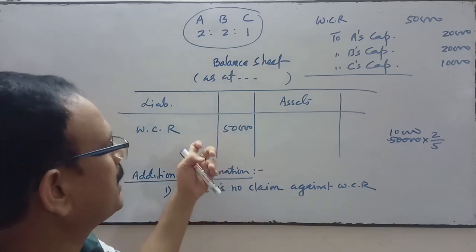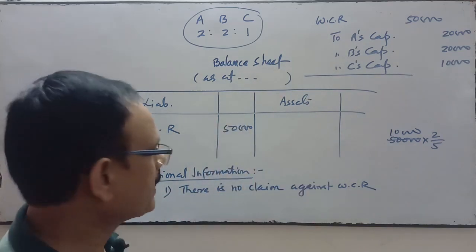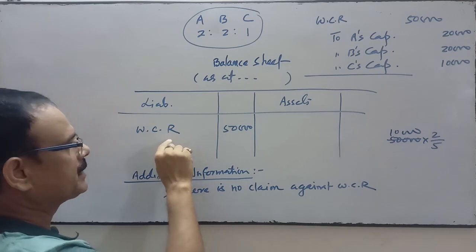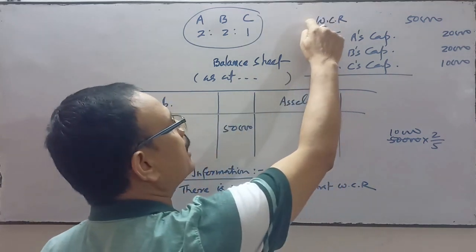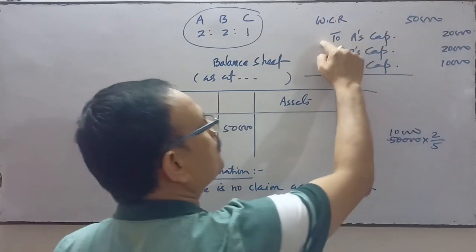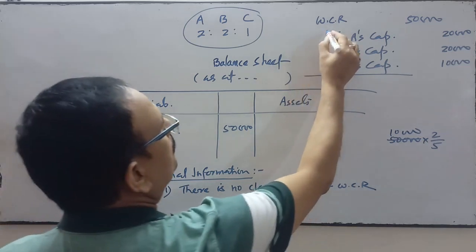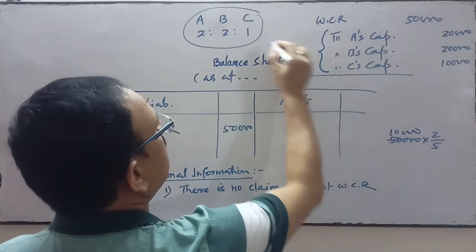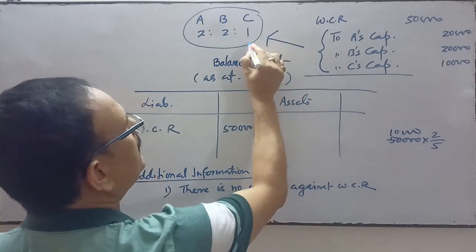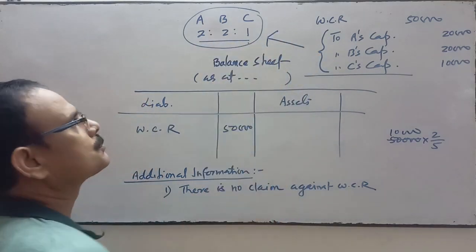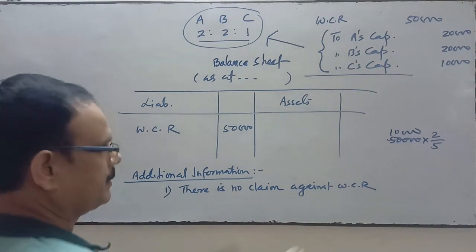This amount will be transferred directly to the credit side of the partners' capital accounts. Workman compensation reserve has a credit balance, so when this amount is transferred, we debit this account, in their profit sharing ratio, that is 2:2:1. Is it clear?